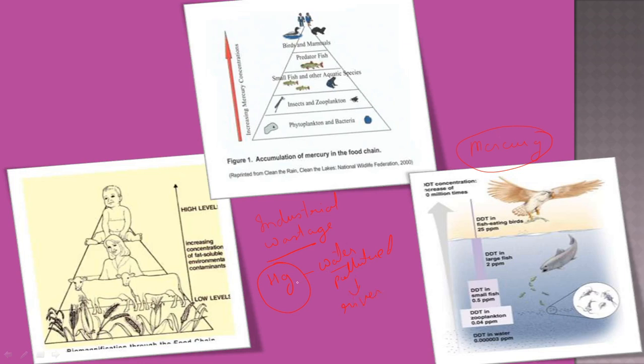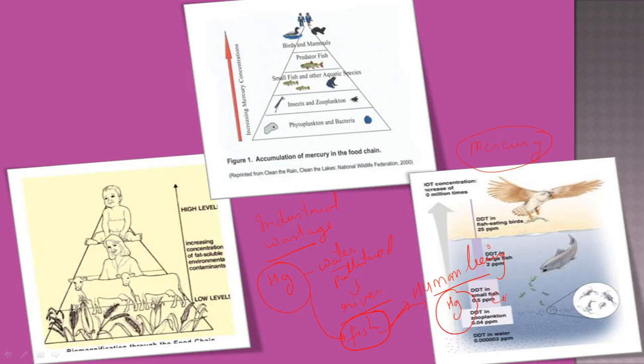Now this polluted water contains mercury and finally drains into the river. Here the river has fish. What exactly happens? This mercury enters the body of the fish. When this fish is eaten by a human being, whatever mercury is present in the fish is transferred into the human being. Now the human body contains mercury.